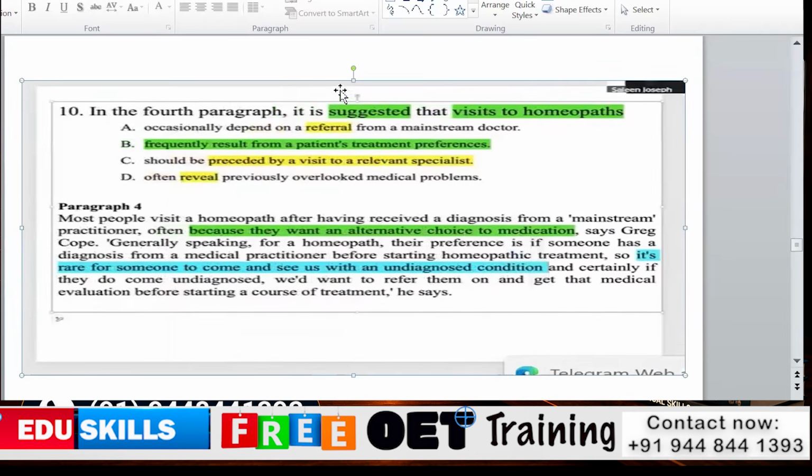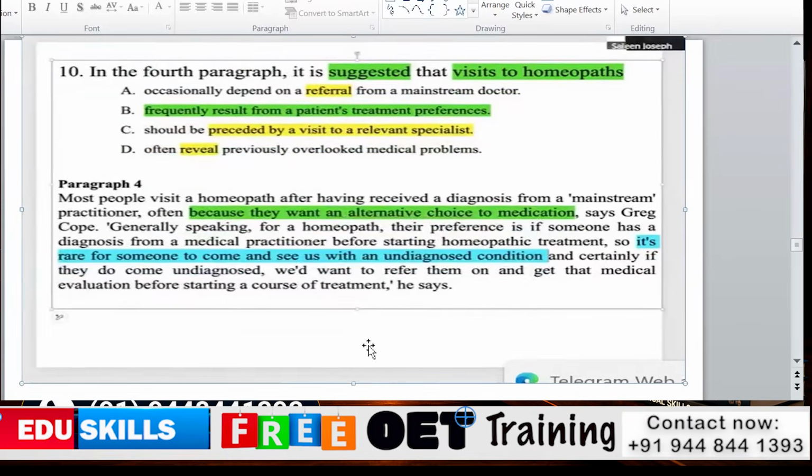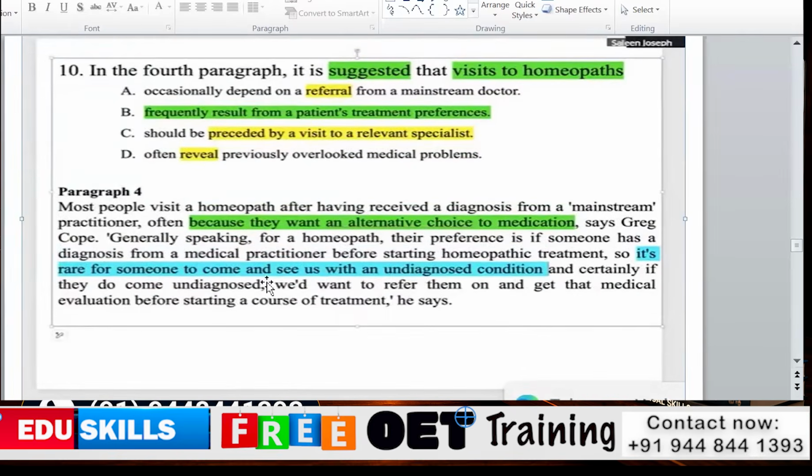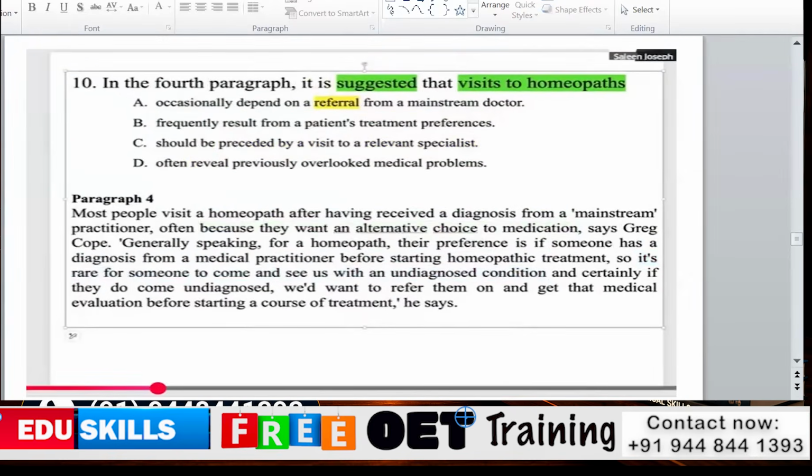Generally speaking, for a homeopath, their preference is if someone has a diagnosis from a medical practitioner before starting homeopath treatment. It's rare for someone to come and see us with an undiagnosed condition, and certainly if they do come undiagnosed, we want to refer them on and get that medical evaluation before starting a course of treatment, he says.